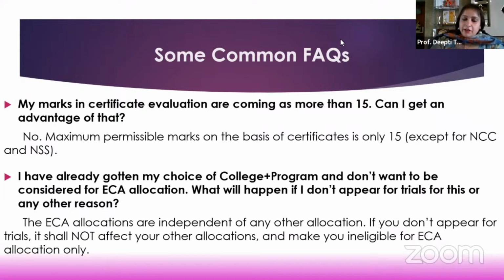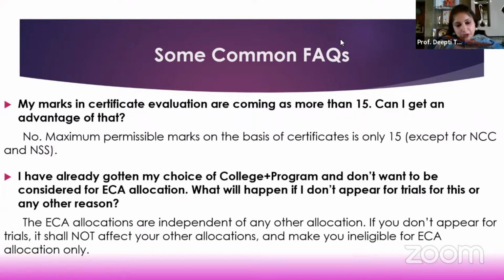Then the next question that we usually get is that my marks I have calculated are coming more than 15. Then can I get an advantage for that? Say maybe if I get a 20 here, can you evaluate me out of 55 in the physical trial component? No, that will not happen. The capping is of 15 marks. So even if you're getting 17, that will mean that your score is 15. Whatever marks you get in excess of 15 will not be of any advantage. It will be counted towards the 15 mark maximum score in the certificate component.